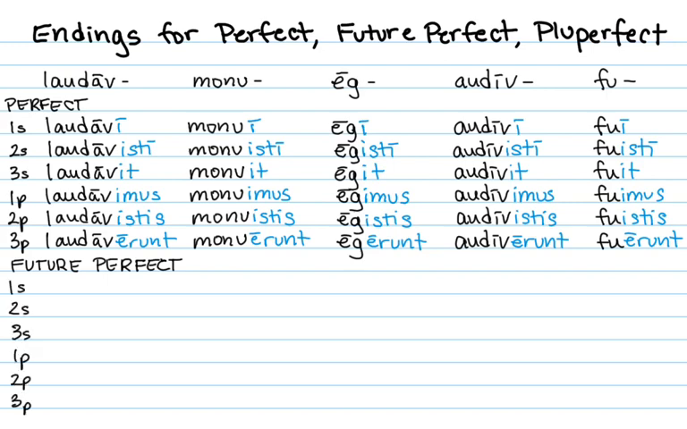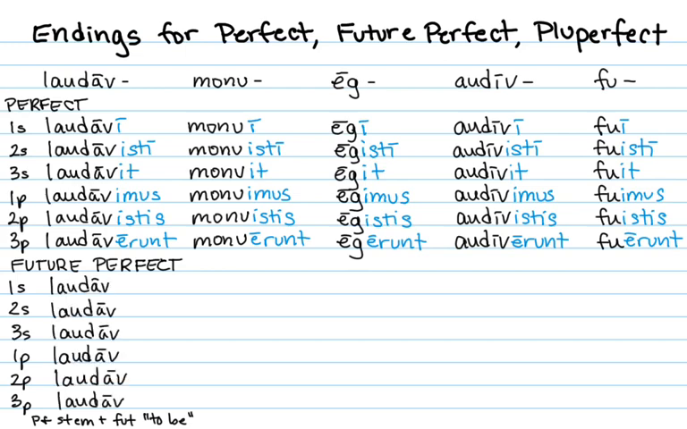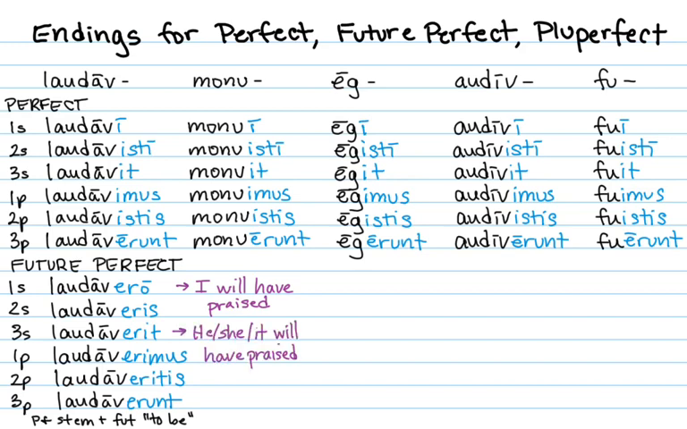To build the future perfect, we again take the perfect stem, and then we add the future forms of to be. So that's perfect stem, laudav, plus future of to be, ero, eris, erit, erimus, eritis, erunt, to give us laudavero, laudaveris, laudaverit, laudaverimus, laudaveritis, laudaverint. This translates to laudavero, I will have praised. Laudaveris, you will have praised. Laudaverit, he, she, it will have praised, etc.